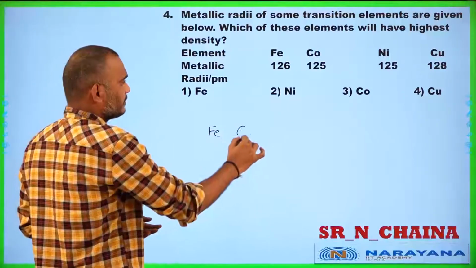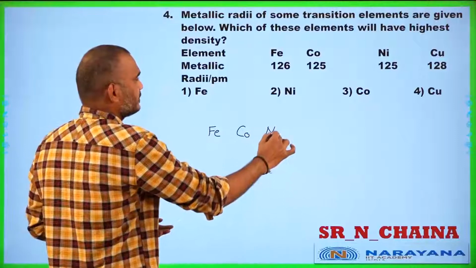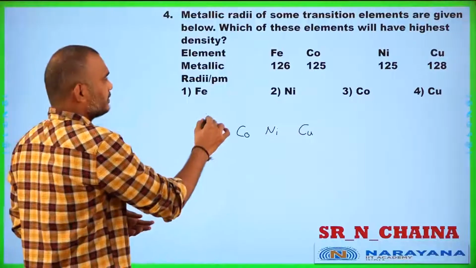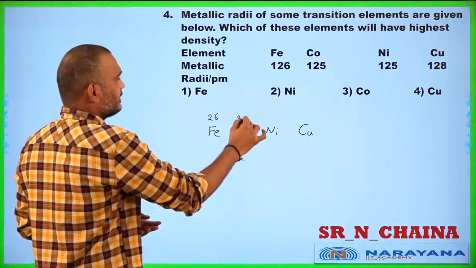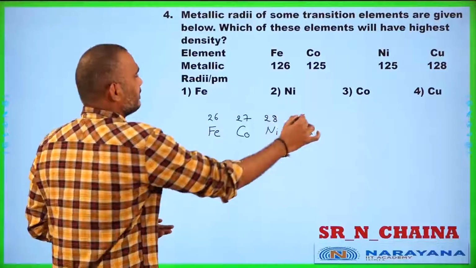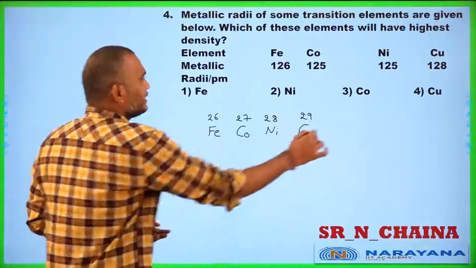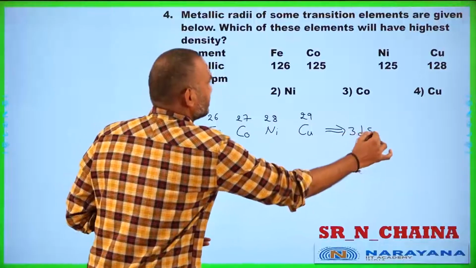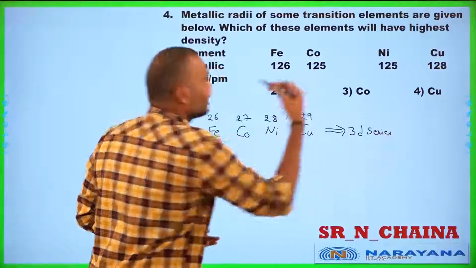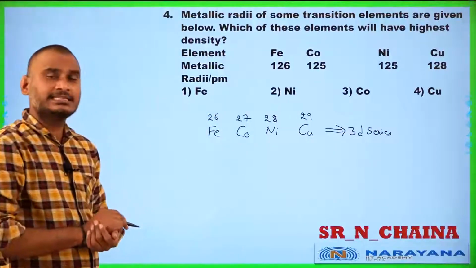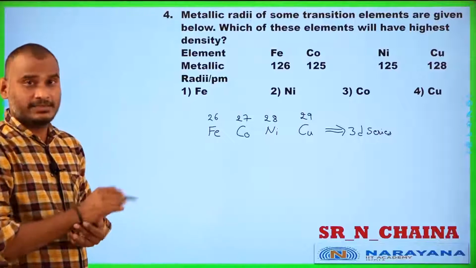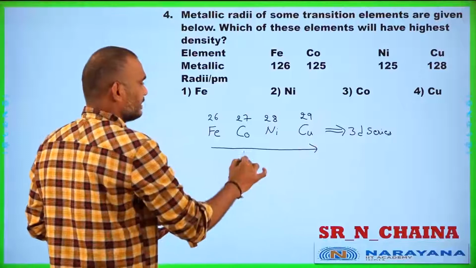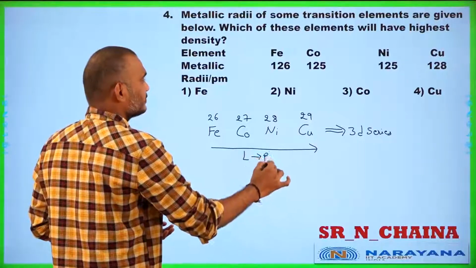Iron, cobalt, nickel, copper. These are 26, 27, 28 and 29. All these belong to the 3D series, or first transition series, or fourth period. Yes or no? Generally, left to right. Here, left to right, what happened?